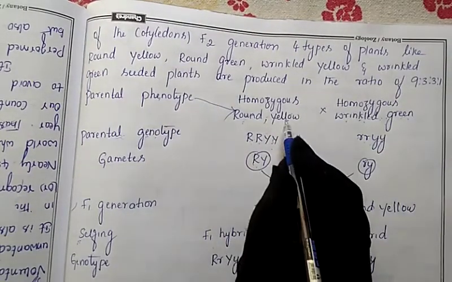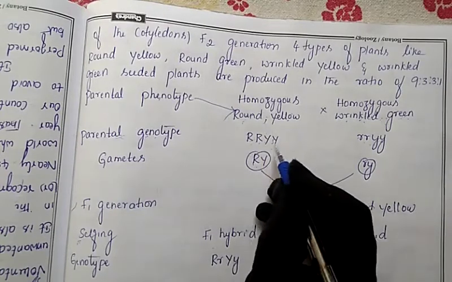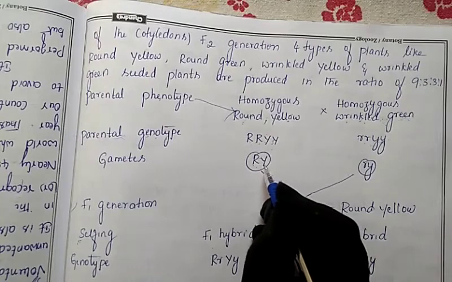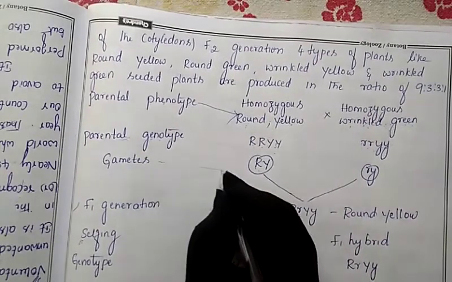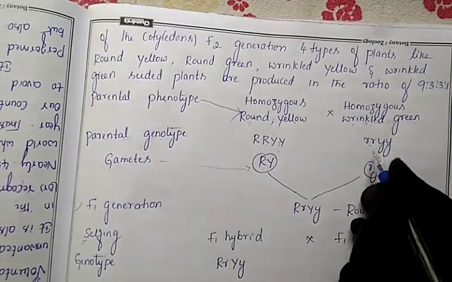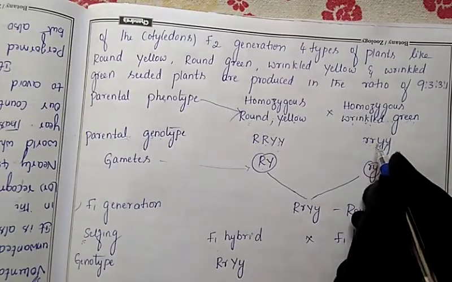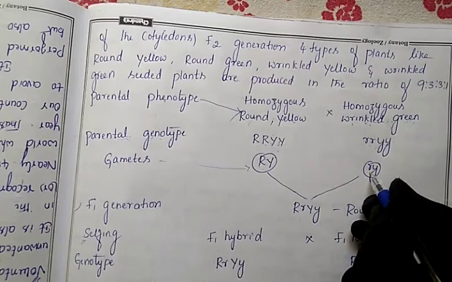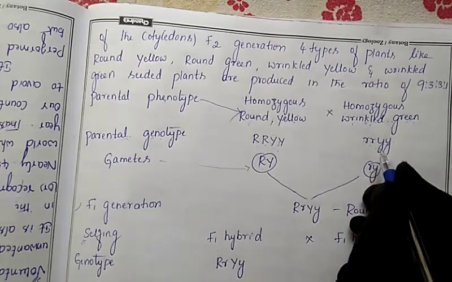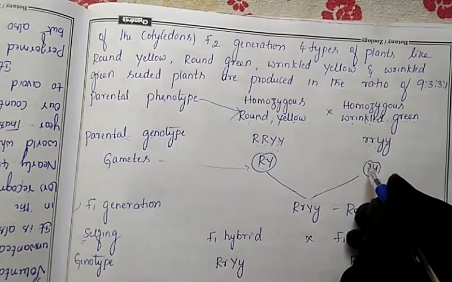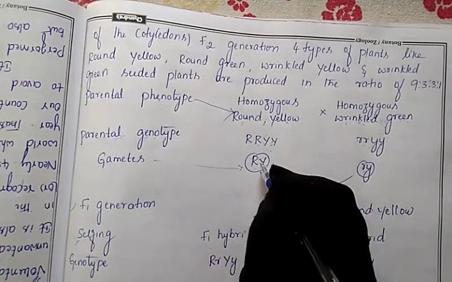In the same manner, yellow color character, capital Y is there. So we'll take only one Y here. So that's why these are the gametes we have released. In the same manner, wrinkled is present, small r. In both small r we'll take one gamete here. And small y, one gamete we will take here. So like this we can release the gametes. This is one gamete, this is one gamete.